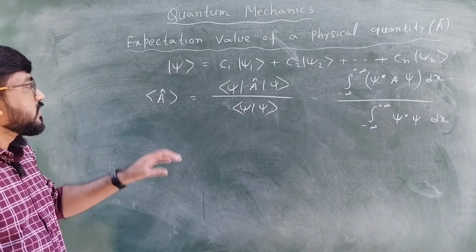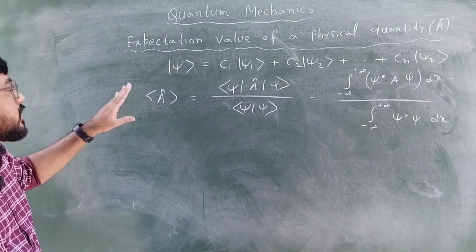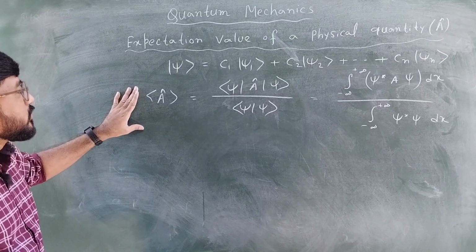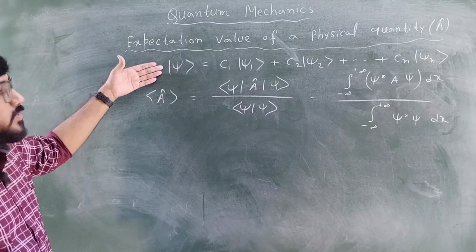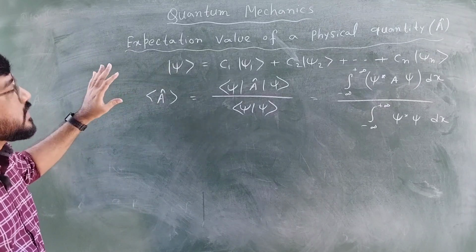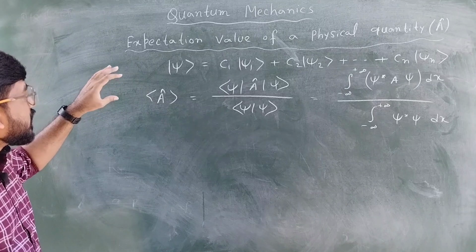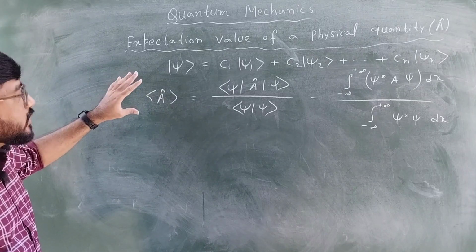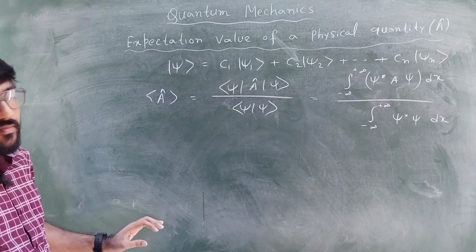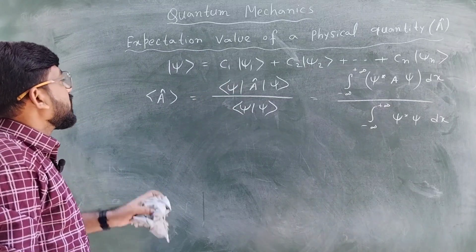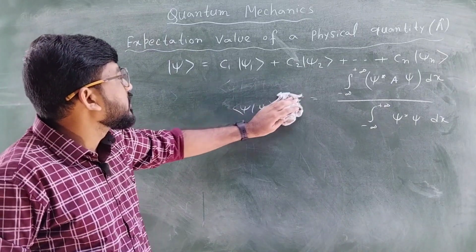This is basically the mathematical definition of expectation value, and we will solve problems where we have to find the expectation value of different physical quantities for a given wave function psi. We will see that later on in the form of problems. But now our goal is to find the expression of the expectation value of A cap in terms of probability. So how can we find this? Now if this is psi, this is basically the ket vector.